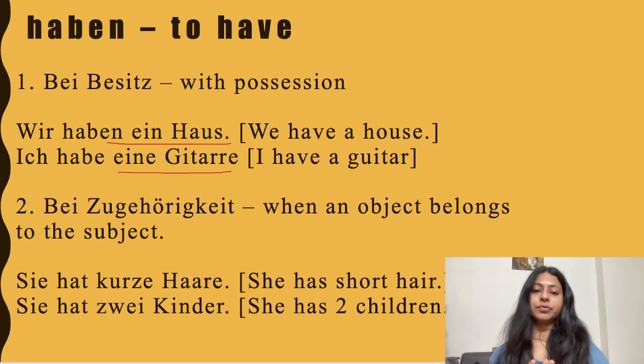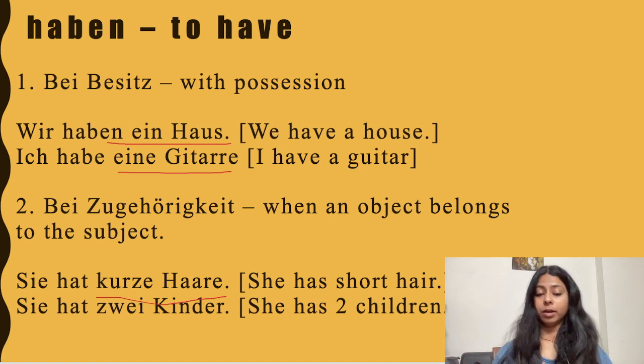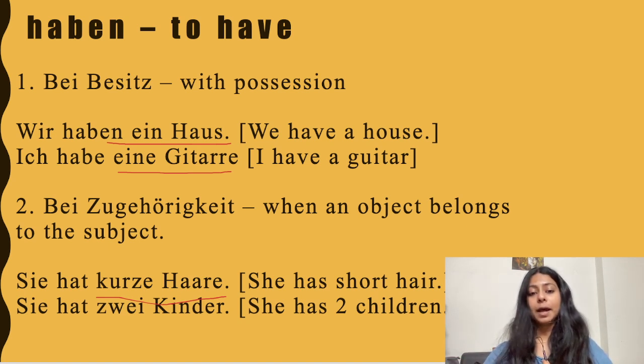The second context in which we use haben is by Zugehörigkeit, when an object belongs to the subject. So: Sie hat kurze Haare. She has short hair. The hair belongs to her. Sie hat zwei Kinder. She has two children. So the children belong to her. So with possession, when an object belongs to the subject, in these cases we use haben. Let's see more such contexts.